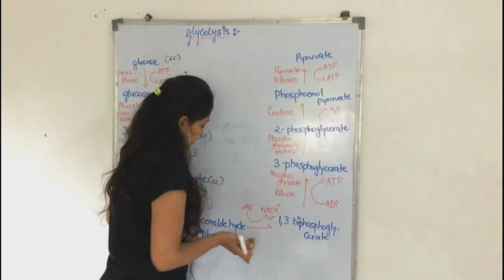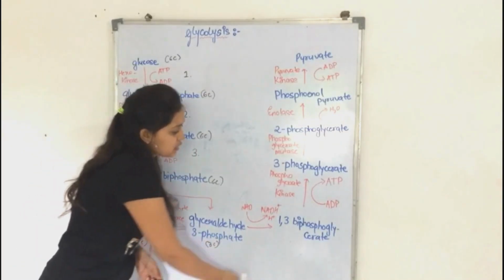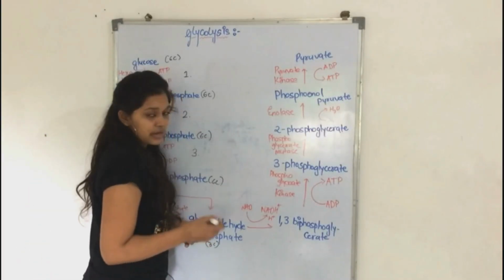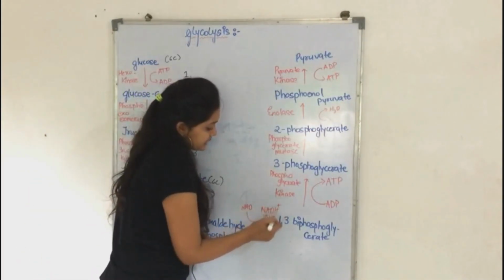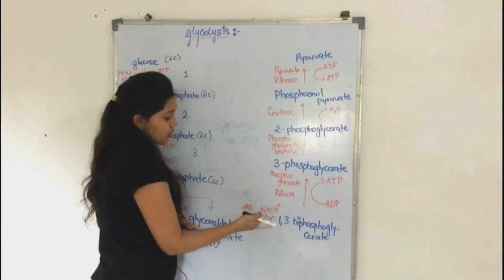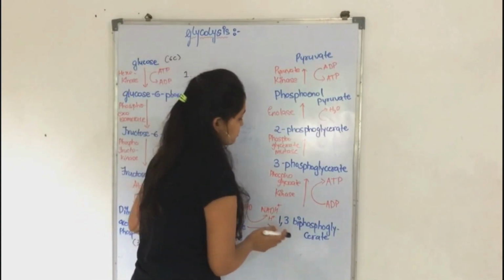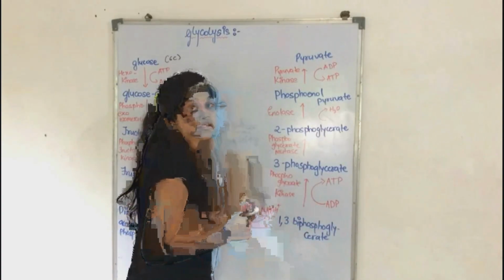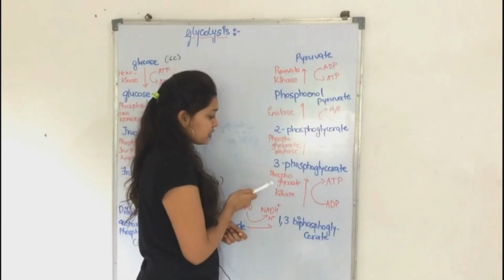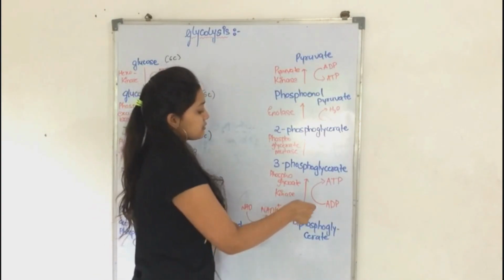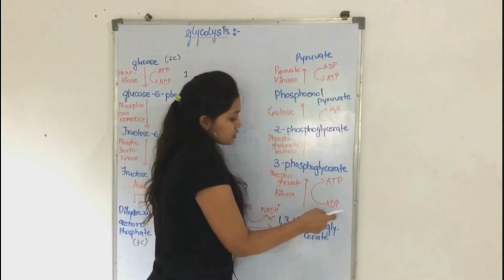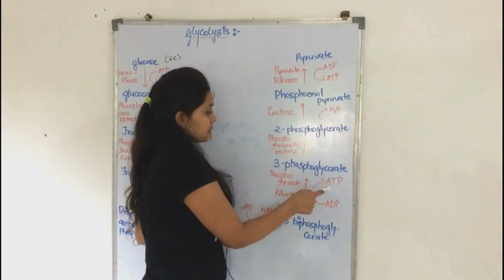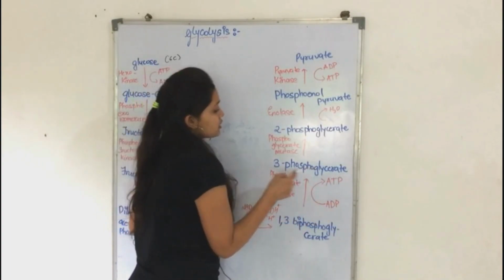The next step is glyceraldehyde 3-phosphate converting into 1,3-biphosphoglycerate with the help of NAD, which will convert to NADH, and one hydrogen will be added here. Next, 1,3-biphosphoglycerate will convert into 3-phosphoglycerate, with the help of the enzyme phosphoglycerate kinase, and ADP will turn into ATP. Now here is one production of ATP.